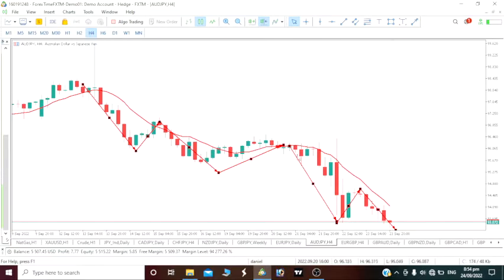So we had a pullback. Now we are on this drop. This drop actually broke this previous low. So we had a pullback again. So now we are having a drop. And guess what? This drop is at this previous lows level. So we are expecting it to break below and continue to go bearish.